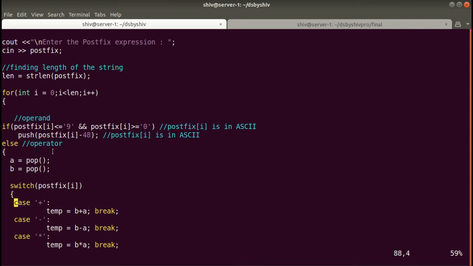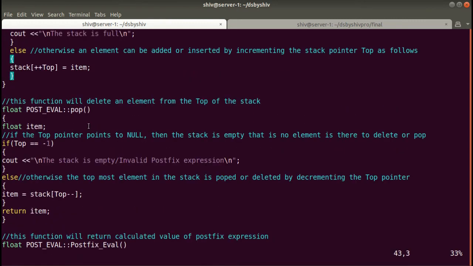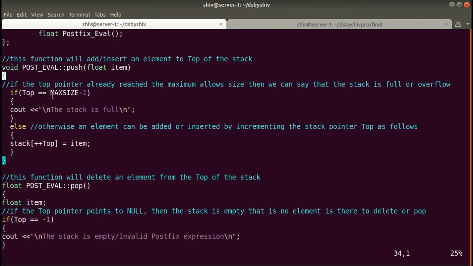Okay guys, so we'll move to the push method. In the push method, whatever value has been entered by the user at that particular index will be caught in the item, meaning postfix[i] minus 48. Whatever value is obtained by the calculation of that statement will be held by the item, which is float type.